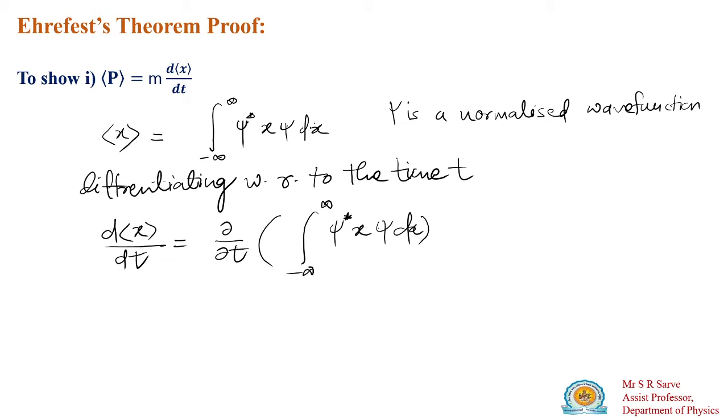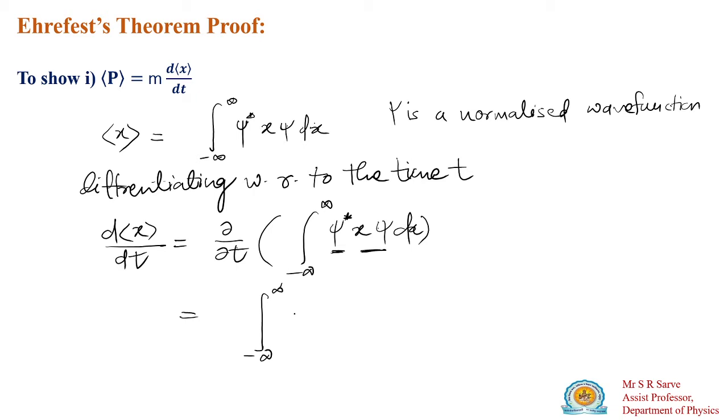Now how to write this differentiation? It will be written as the integral from minus infinity to plus infinity, first differentiating psi star, then the second term x psi.